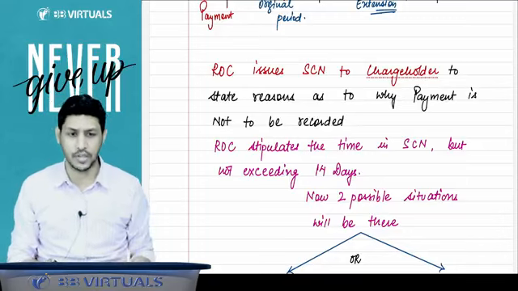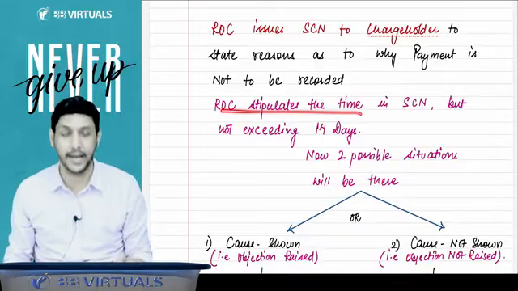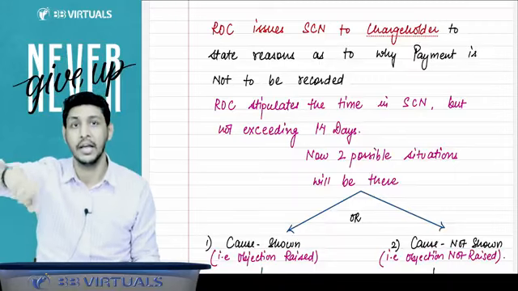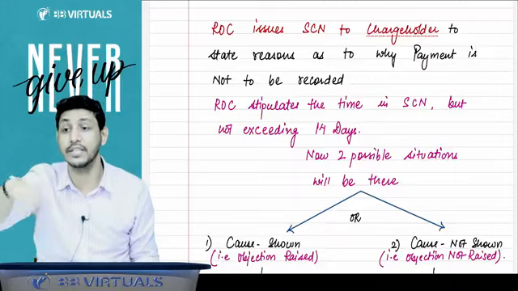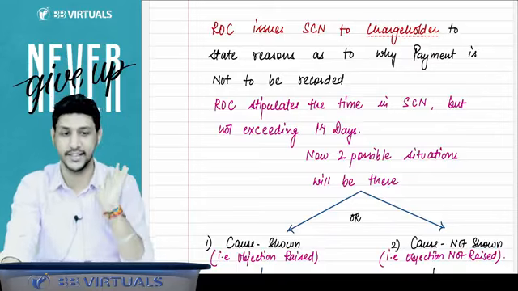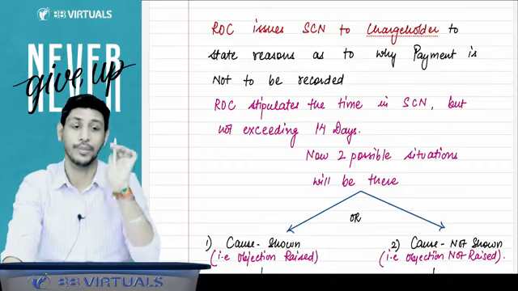Now there can be two possible cases, and ROC will stipulate the time period in the show cause notice, that within this time period you have to reply. But whatever time the ROC stipulates in that notice, that time period shall not be more than 14 days.